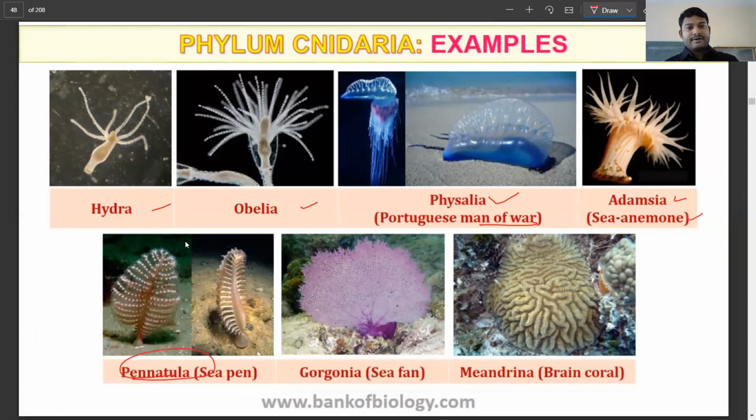Some time back, there were WhatsApp forwards on this. They were telling that it is something with a unique feature. They connected it to God and religion and created some nonsense message. Actually, it is nothing but a sea pen.